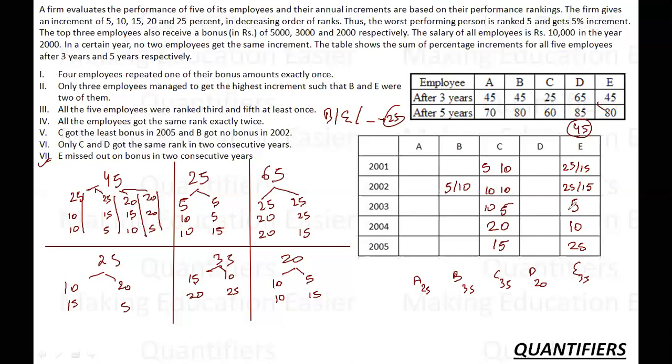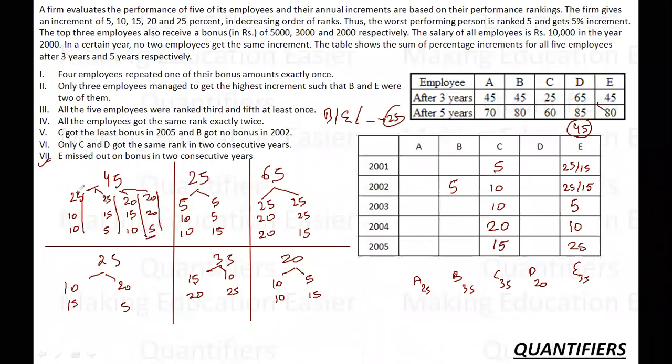And since 5 is here, which means 5 cannot come here, so it has eliminated this possibility. So the only possibility left here is 5, 10 and 10. And since 10 is here, 10 cannot be here. So it is definitely a 5 here. Now it is definitely a 5 here, and B has to score 45. How can I get 5?